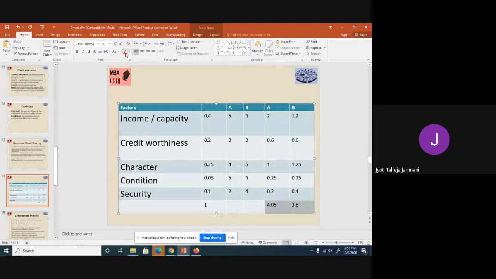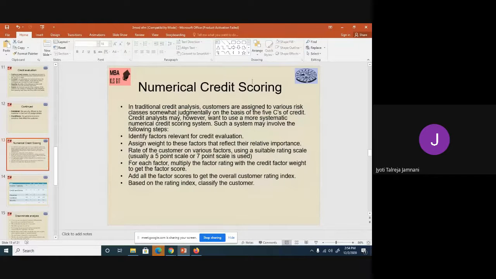The score of A is 4.05 and of B is 3.6. So which customer would you like to give credit? Customer A, because his score is high. So this is numerical credit scoring. You go step by step in the procedure. You rate each customer on the basis of their performance on the factors that you have called as relevant. And then whichever customer gets the highest rating, you classify the customers according to their rating and decide whether I give credit to this person or not.